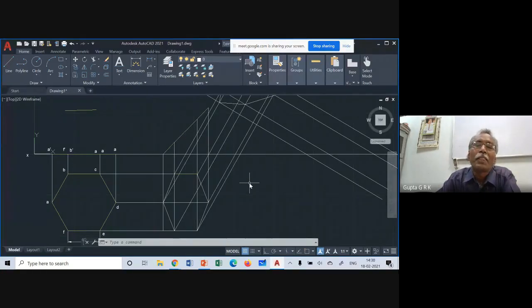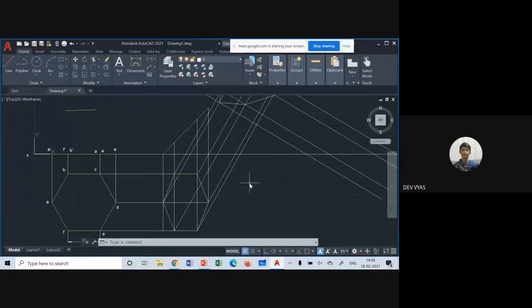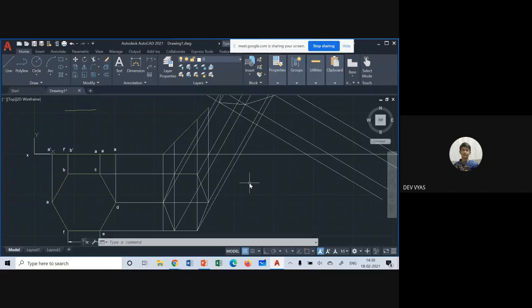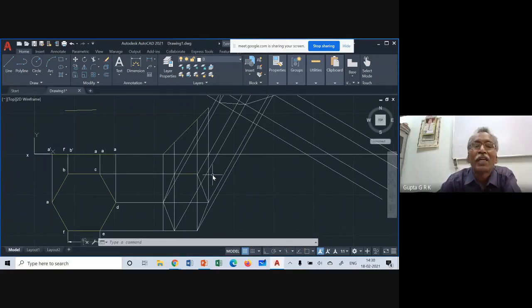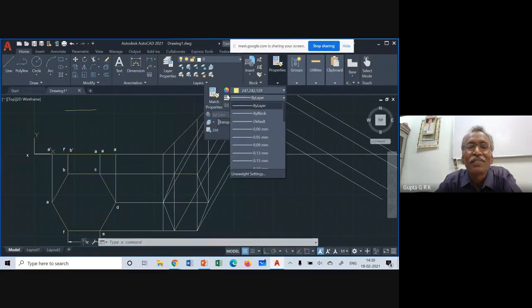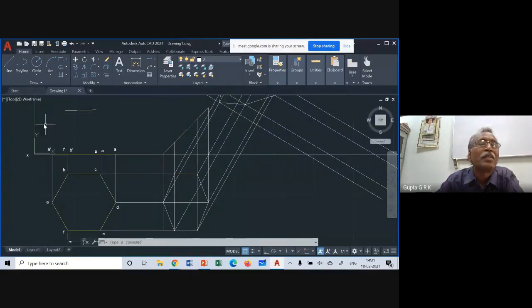Sir, can you please change the thickness of line and draw it? Yeah, we'll see. I also didn't do that. Okay, so we'll see properties, and I change this. Here you are having different lines, so I will take 0.25, suppose, and if I take a line here, I think color is there.